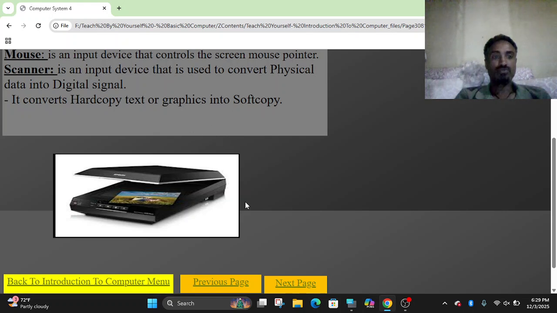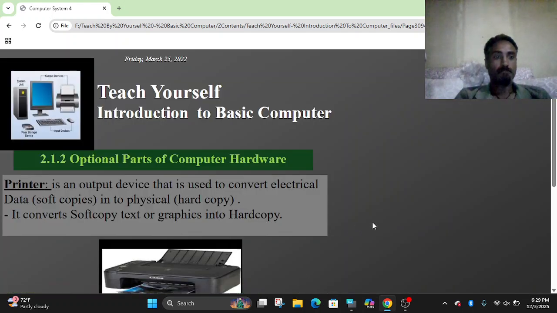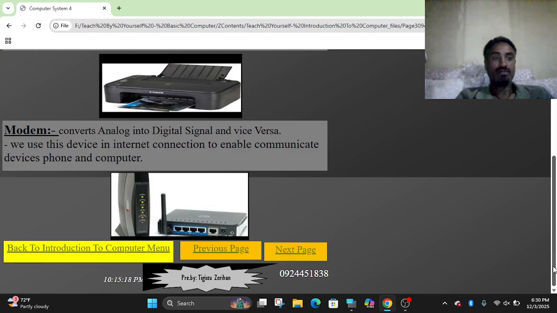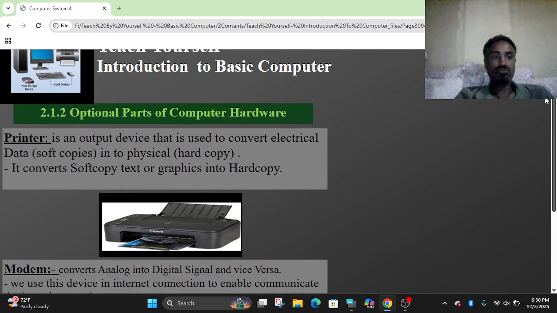The scanner changes hard copy into soft copy. The other optional part is the printer, an output device used to convert electrical data or soft copies into physical hard copy. It converts soft copy text or graphics into hard copy.